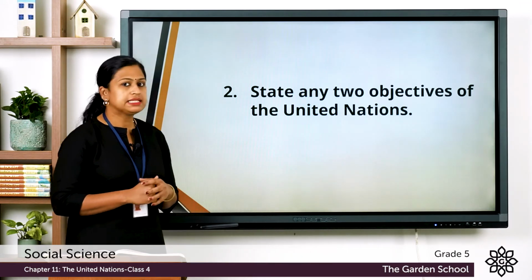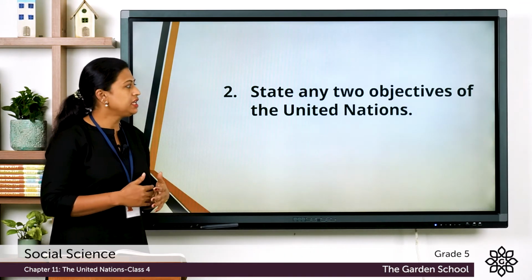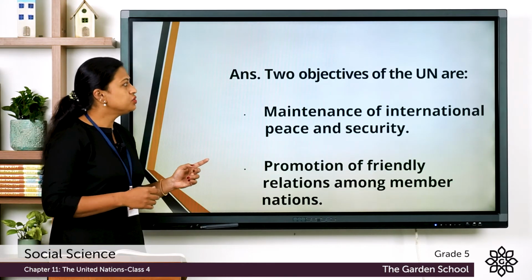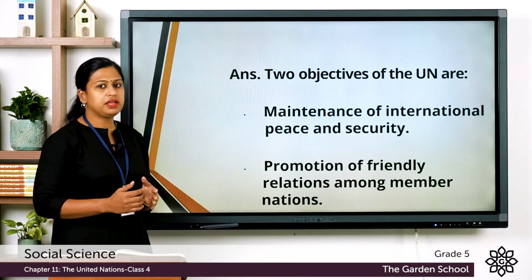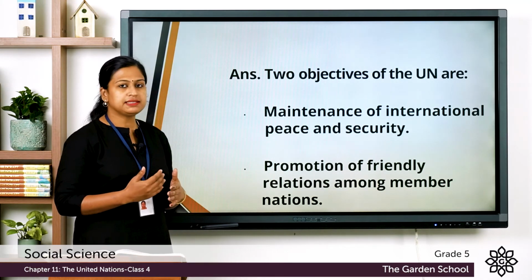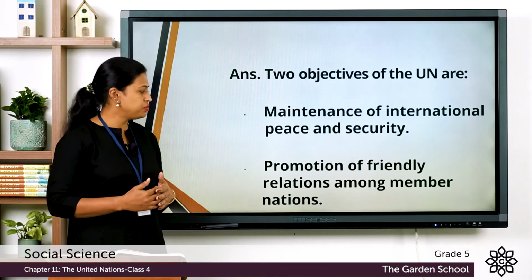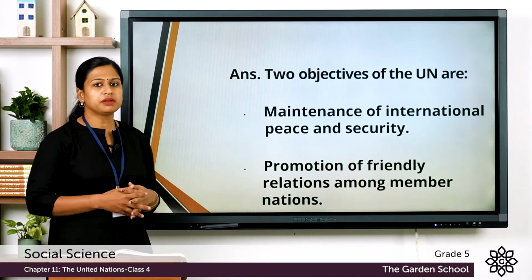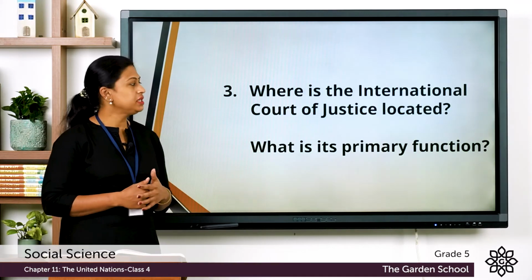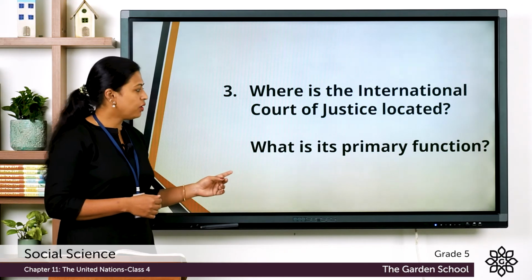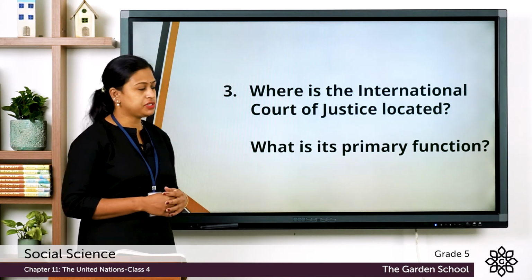The second question is, state any 2 objectives of the United Nations, and the 2 objectives of the United Nations are, the first one, maintenance of international peace and security. Second objective, promotion of friendly relation among the member countries. Third question is, where is the International Court of Justice located? What is its primary function?